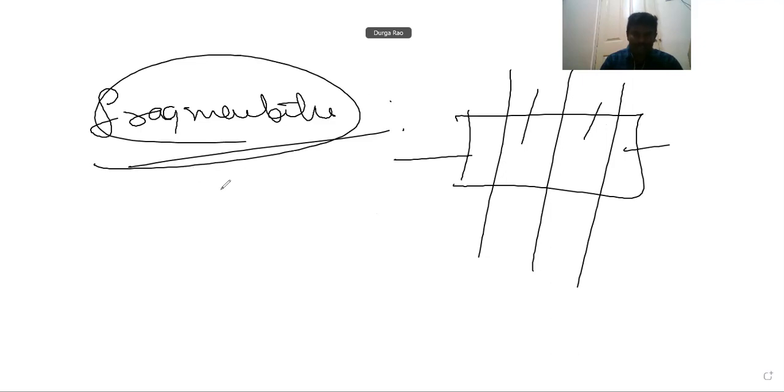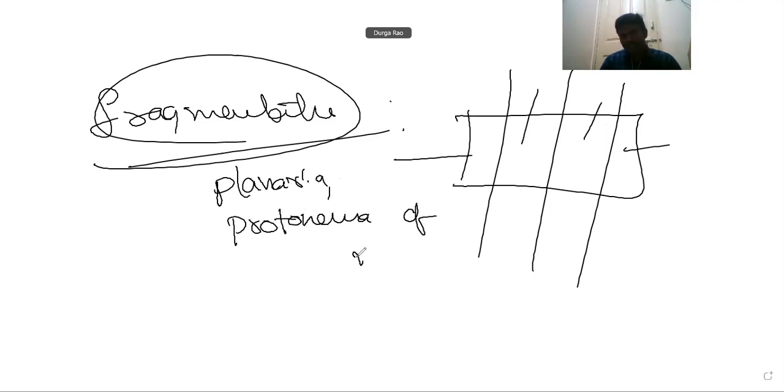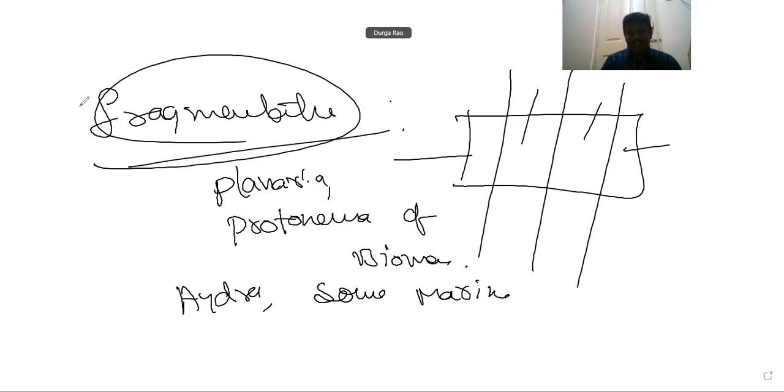It is commonly seen in planaria, protonema of moss, hydra, some marine worms, some marine organisms. Whatever parts are cut, if the parental organism is cut accidentally, the cut parts can give rise to new organisms. This phenomenon is called fragmentation.